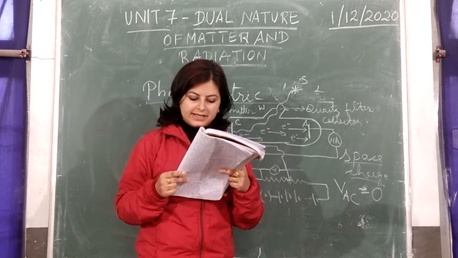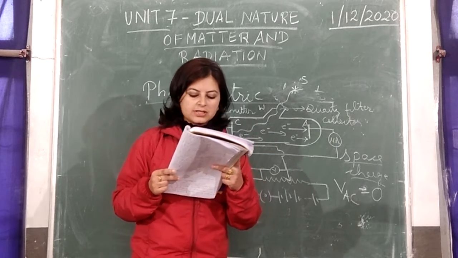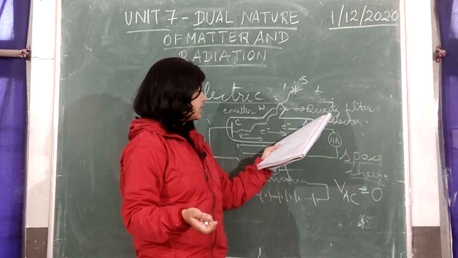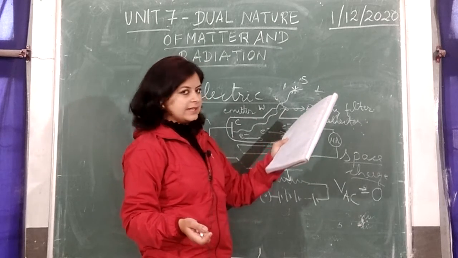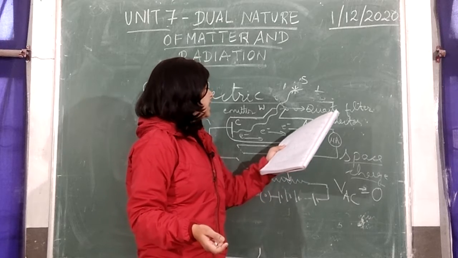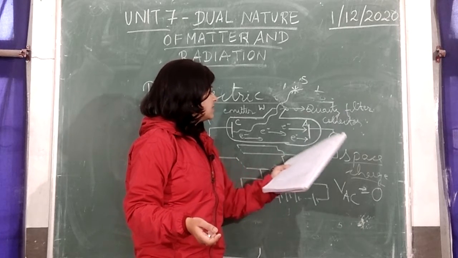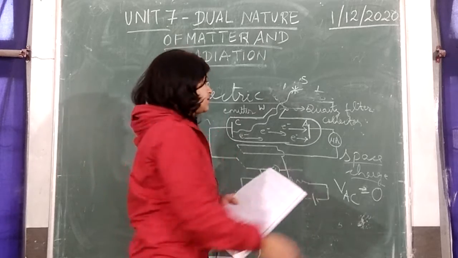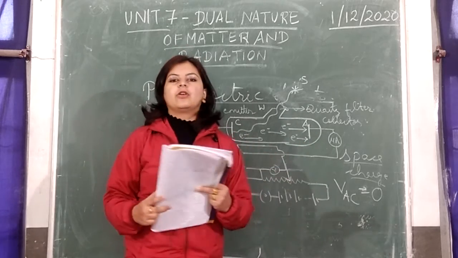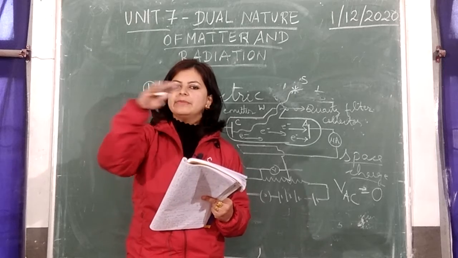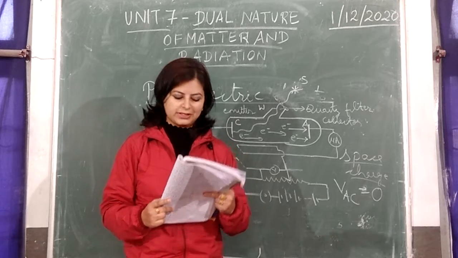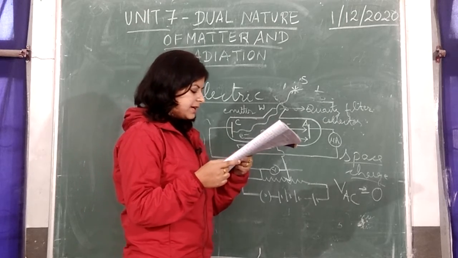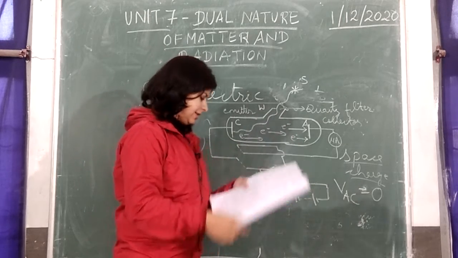There will come a stage where, for a certain positive potential of plate A, the current will become maximum. On further increasing the potential of A, the current will not increase further. That means the current will remain saturated, it does not increase further. This maximum value of photoelectric current is called saturation current.